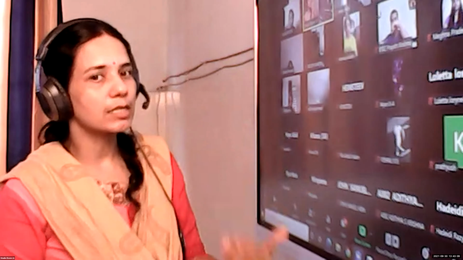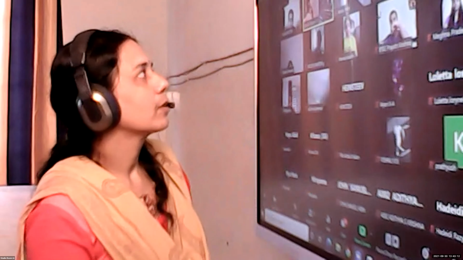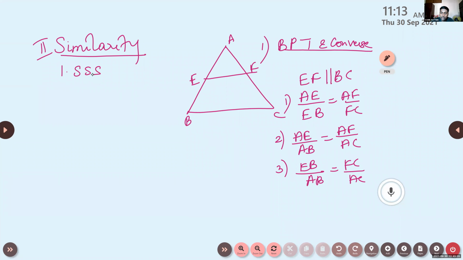Can you list the criteria we have learned for checking similarity? What are the different criteria? SSS criteria. Then AA criteria; two angles are enough, isn't it? Then SAS, side angle side.